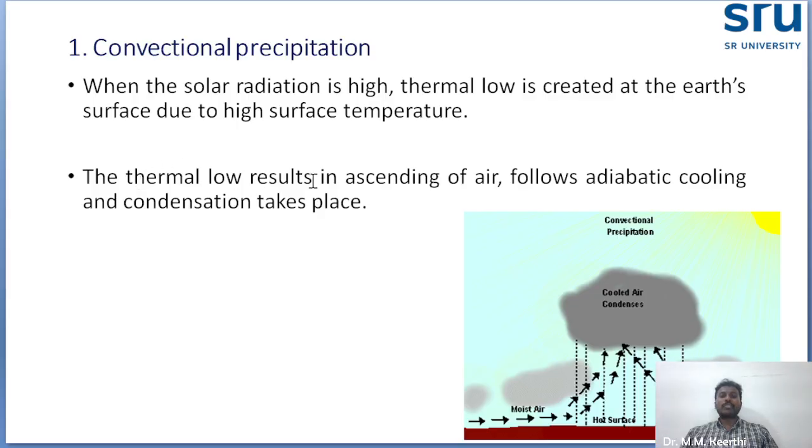Because of this thermal low, air ascends, follows adiabatic cooling, and condensation takes place. So this is the main reason. Because of this, precipitation occurs, and that is called convectional precipitation.